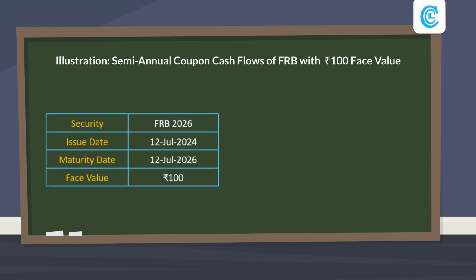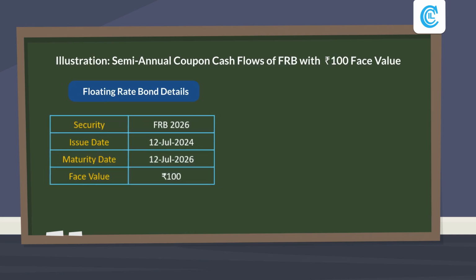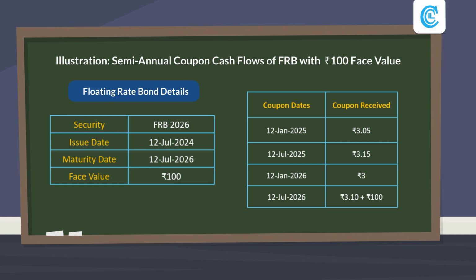This example illustrates the semi-annual coupon cash flows of a floating rate bond. You will notice that this bond, with a face value 100 rupees and a term of 2 years, pays 4 coupons each of differing amounts due to the floating nature of this bond. The fourth cash flow includes the repayment of the face value in addition to the semi-annual interest. Please note that the numbers and dates in this example are for learning purposes only. Actual terms and details may differ.